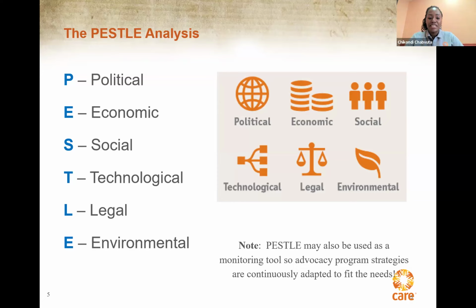The CARE Advocacy Handbook details the sorts of questions you should be seeking to answer within each category. I really find it helpful to represent your analysis in 2 columns, itemizing the positives and the negatives that you have identified within the specific aspect related to your strategy, but also getting to the needs that you need to contend under each category. This analysis will also help inform your theory of change.